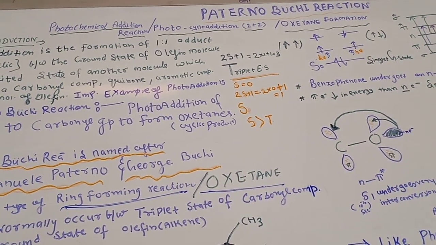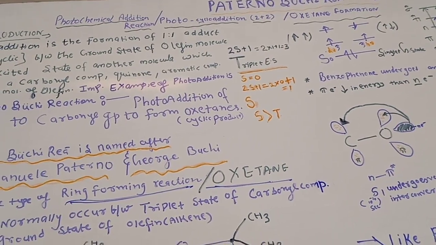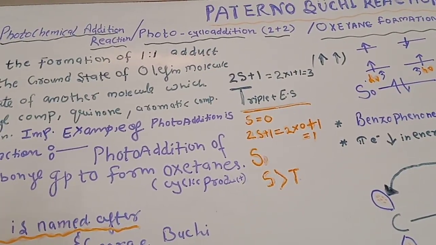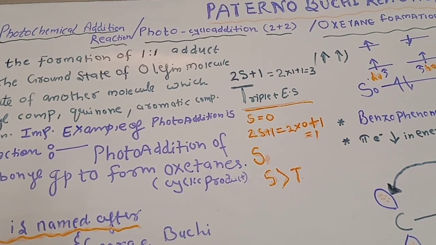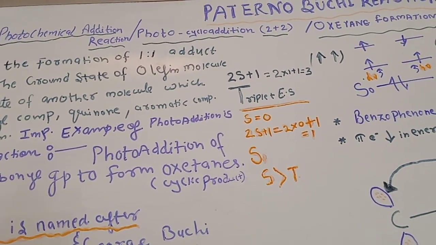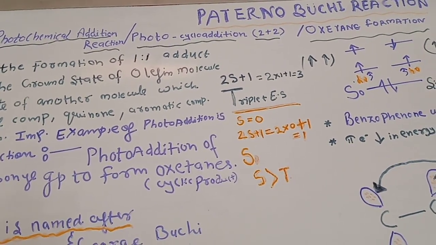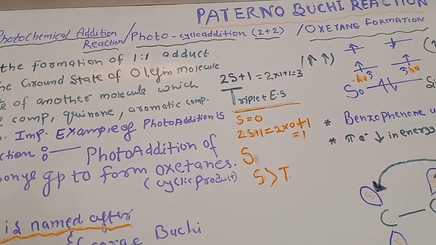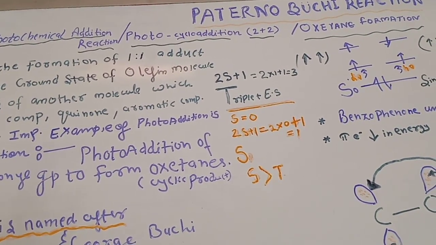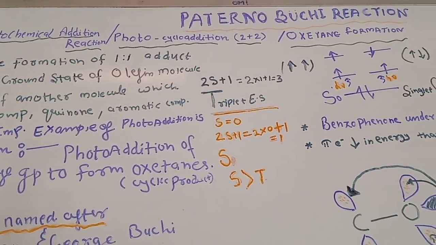Today we are going to study the Paterno-Buchi reactions of photochemistry. As we all know, there are various types of photochemical reactions, which can be photo addition reactions, photo reduction reactions, photo oxidation reactions. So the Paterno-Buchi reaction is a type of photochemical addition reaction or photo cycloaddition reaction. It can also be asked by the name of oxetane formation. Now we will see the details of the Paterno-Buchi reaction.